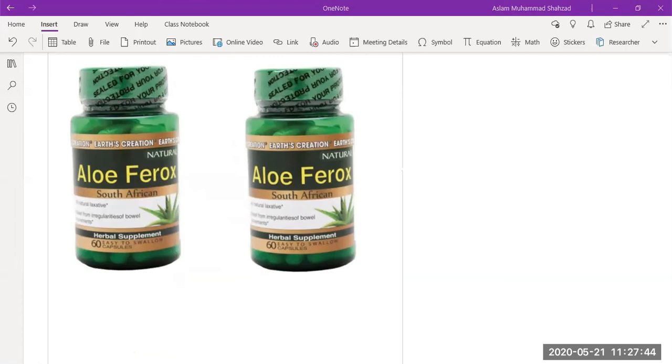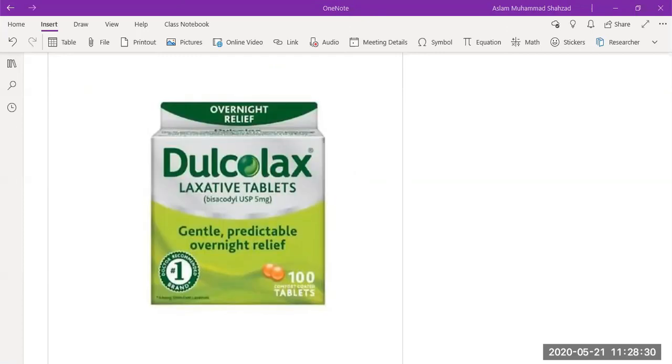Then we have stimulant laxatives such as aloe vera, which contains anthraquinone derivatives obtained from plants. These laxatives are poorly absorbed, and after hydrolysis in the colon produce a bowel movement in 6 to 12 hours when given orally, and within 2 hours when given rectally. Then we have bisacodyl, which is used orally for bowel evacuation and constipation. For bowel evacuation, initially 10 to 20 milligram is given the night before the procedure, followed by a 10 milligram rectal suppository the next morning.